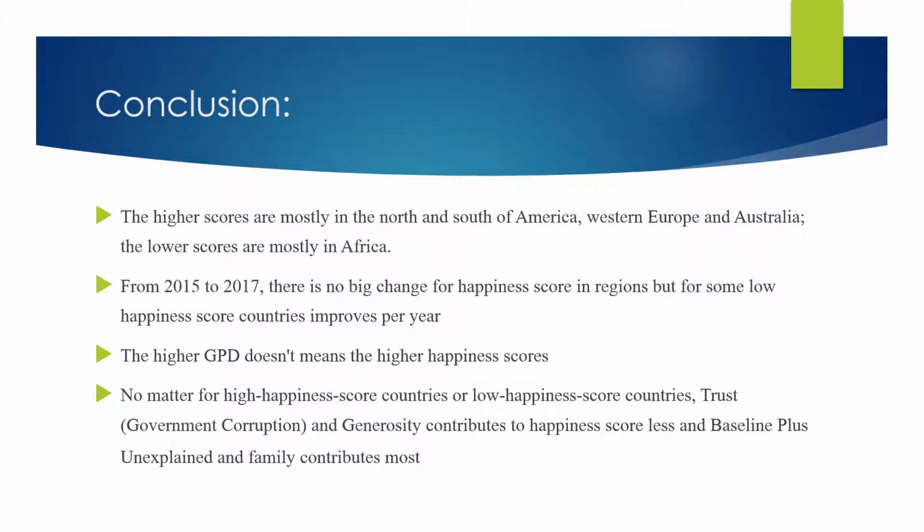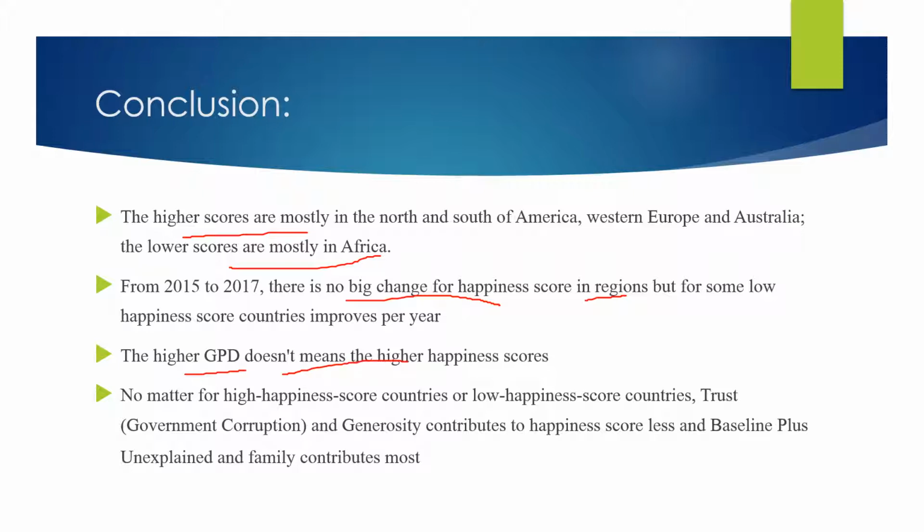This is my conclusion. For the first research question, we found that higher scores are mostly in North and South America, Western Europe, and Australia. The lower happiness scores are mostly in Africa. For the second one, we found there is no big change in happiness score by year or in the regions. The third one is that a higher GDP doesn't mean a higher happiness score.